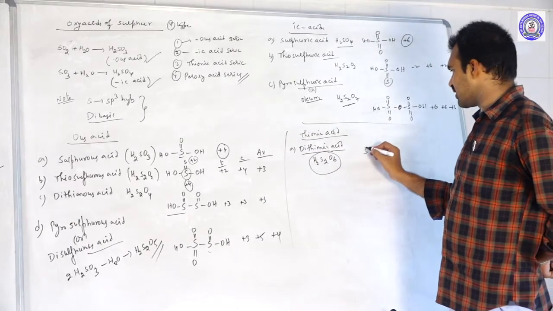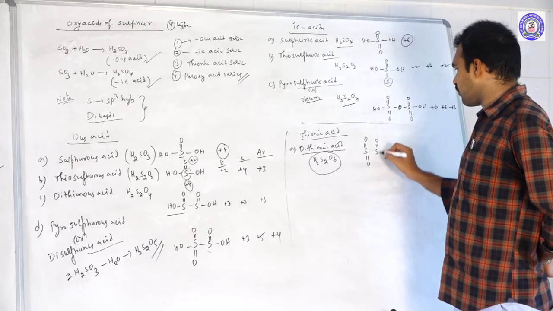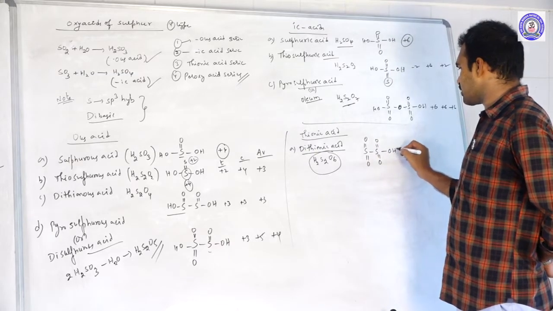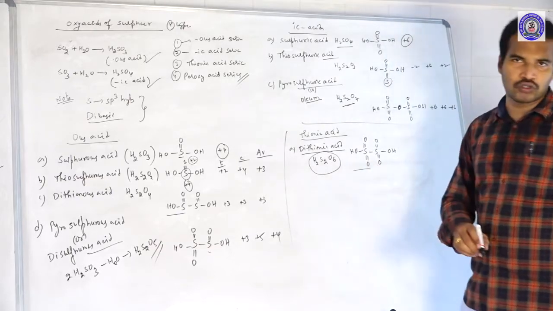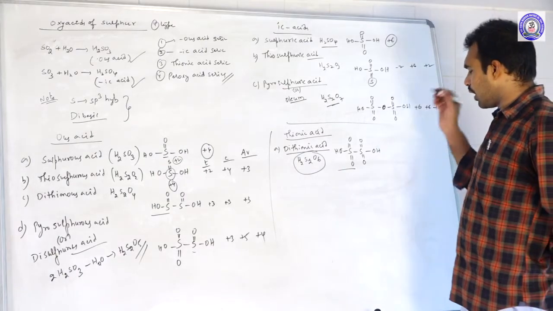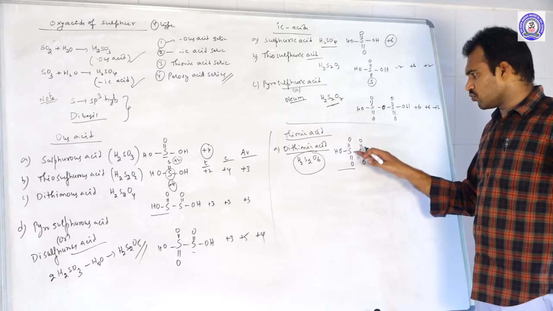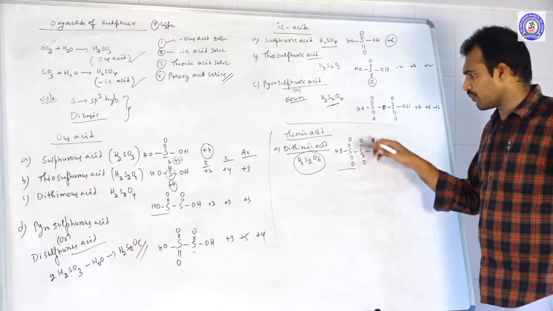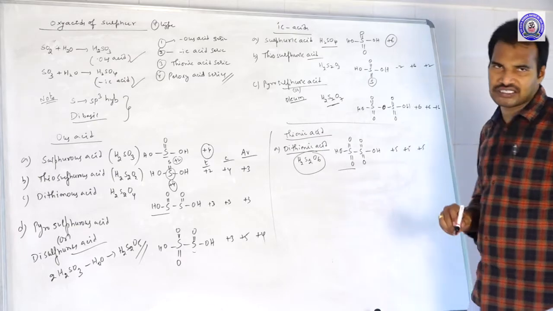If you see the structure, S double bond O, S double bond O, OH OH. So that is the structure. It's a combination of 2 thionic acids, so that is why we call it dithionic acid. Now, in this case, -1 -2 0 from this side, so total +5 oxidation state. Both are +5. Average is also +5.